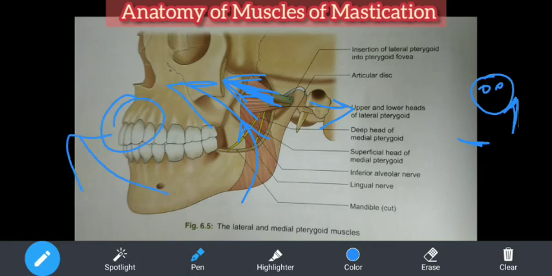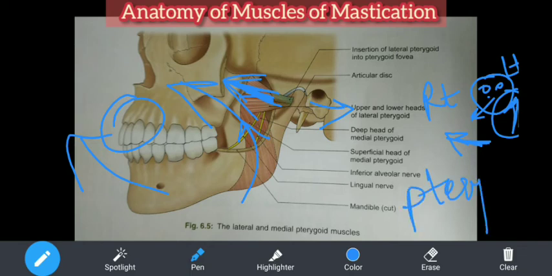Are you understanding? So if you have to move the chin to the right side, suppose this person is facing you, so your left is his right and his right is your left. So if you want to move your chin in this direction, the action of these muscles of the left side pterygoid has to happen. So we discussed about this. So if there is paralysis of the pterygoid muscle, grinding movement is lost, because grinding movement is done by the masseter, I had told you, but that is a very fine action. Okay. The main grinding is done by the pterygoid group of muscles.